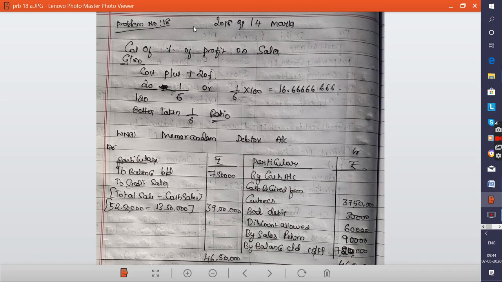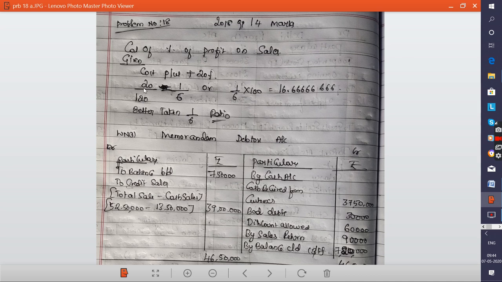First, what we have to calculate is the percentage of profit on sales. How to calculate? The given information is what? Cost plus 20 percent. Then how to calculate profit percentage on sales? Given profit percentage divided by 100 plus 20, that will be 120.